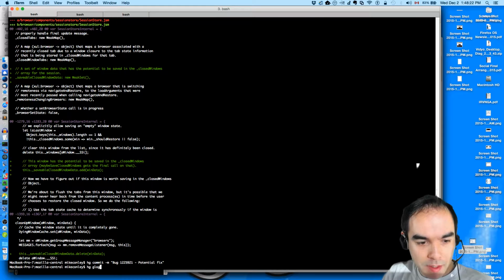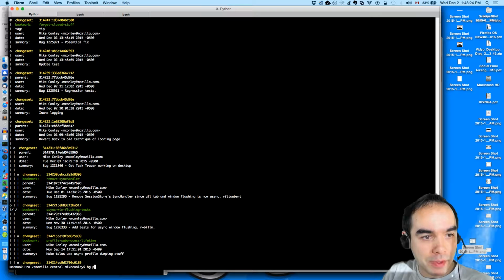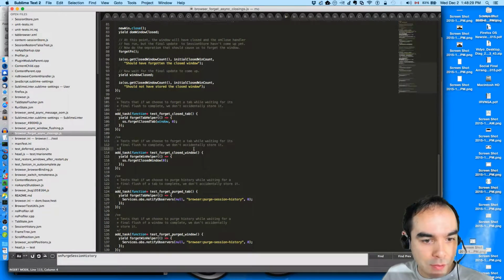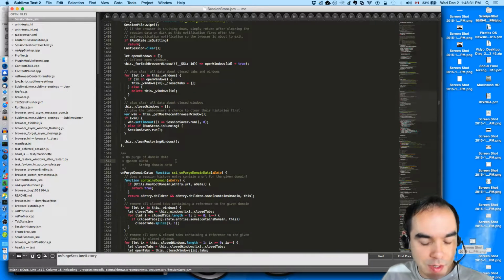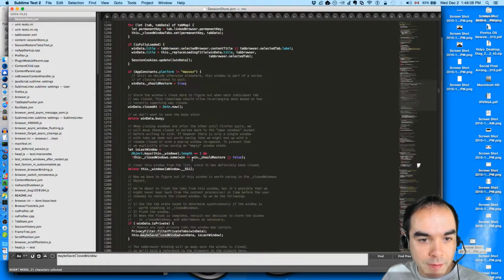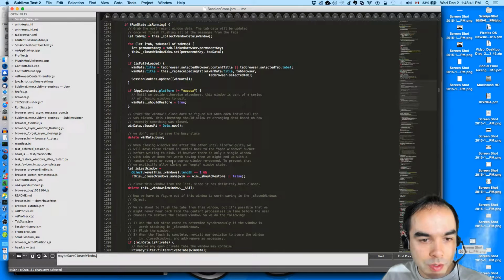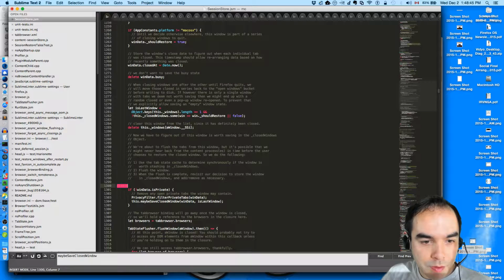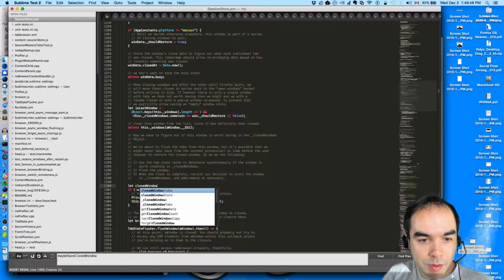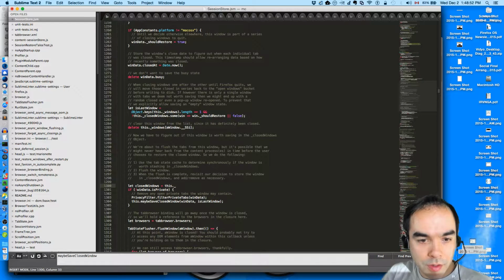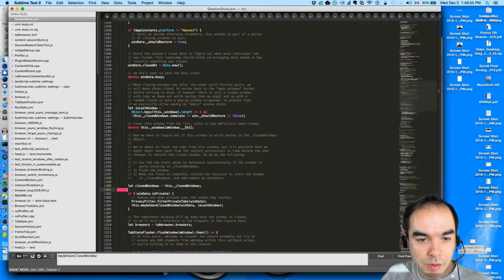So now, instead of doing that potential fix, I'm going to try a different potential fix, which is the one I was just thinking of, where instead of having session store in maybe save closed window, it should take a reference to let closed windows equal this dot closed windows.